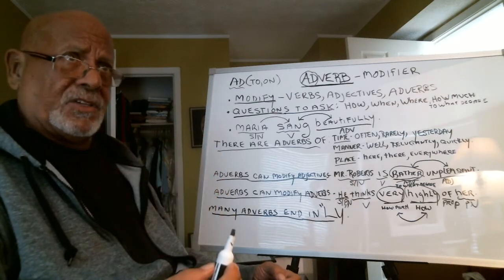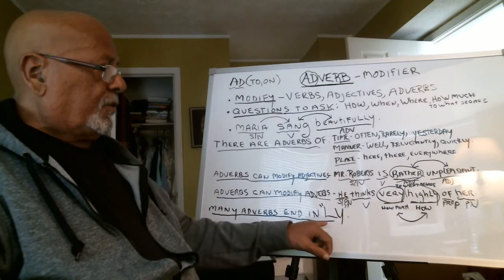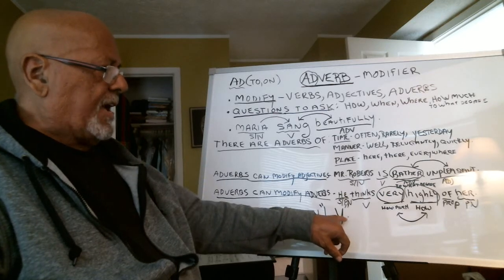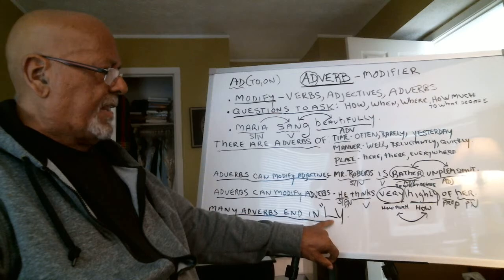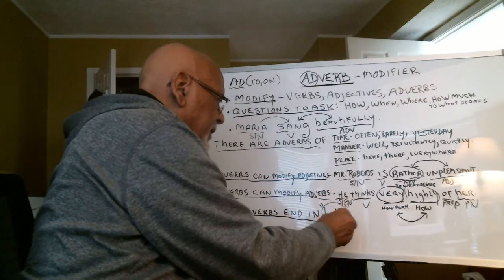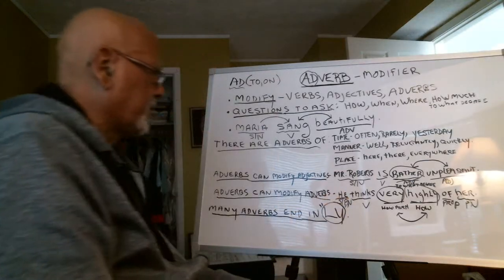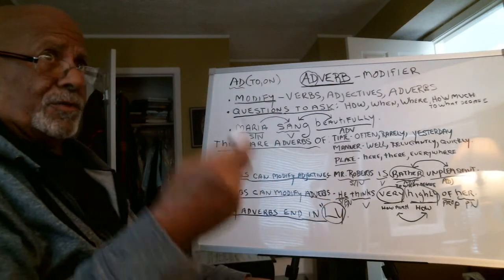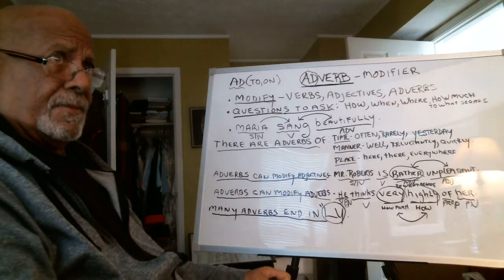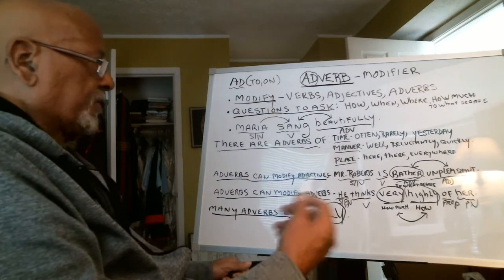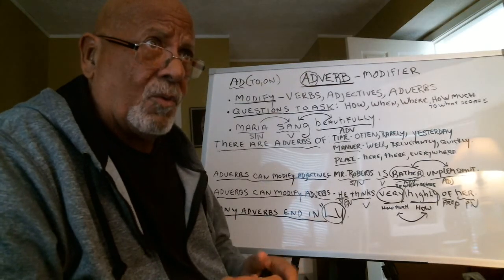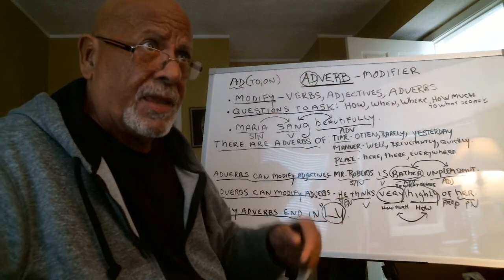That's an adjective. So you have to ask questions. But a lot of times, words that end in ly will be considered adverbs, but you have to ask the question. Okay? And sometimes you just add ly to adjectives. Take care.